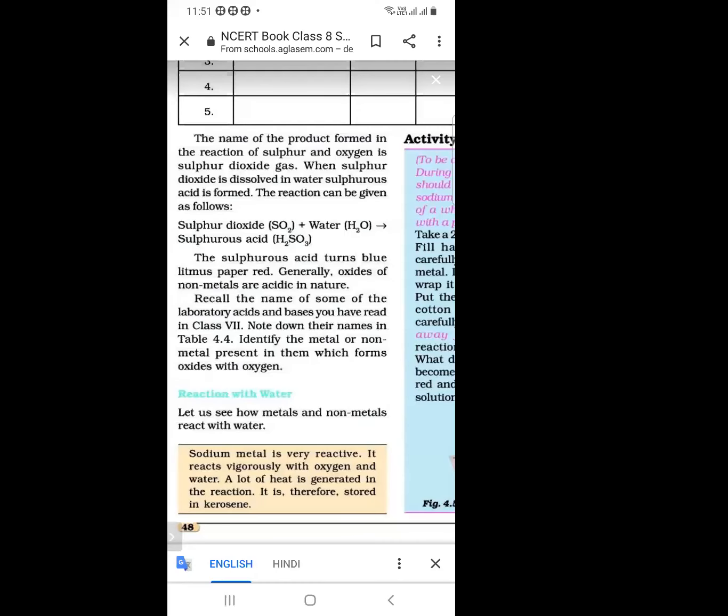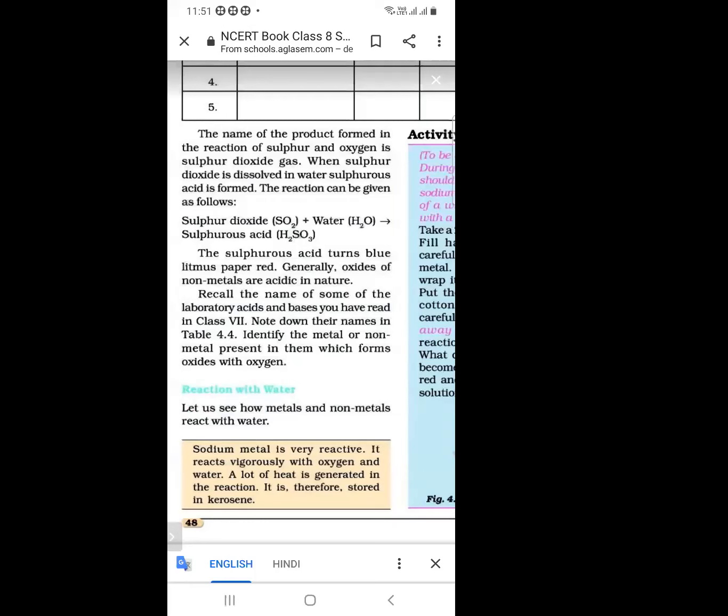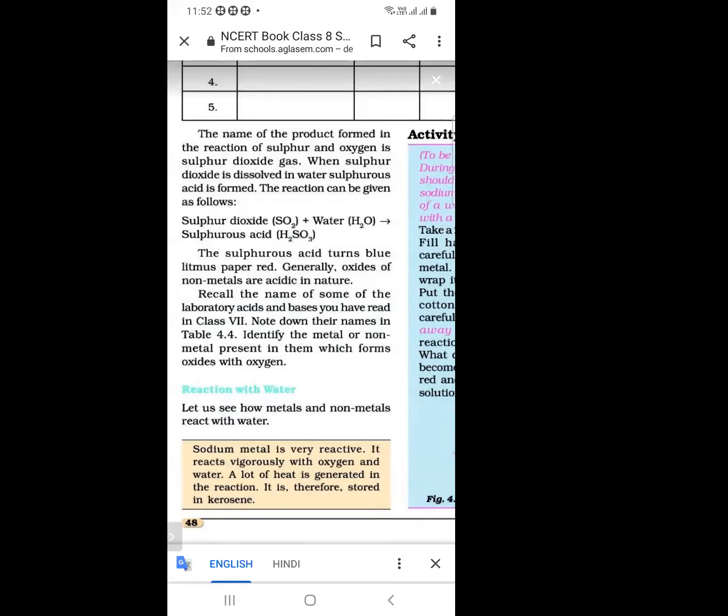All oxides of metals are basic in nature, and all oxides of non-metals are acidic in nature. So this is the reaction of metals and non-metals with oxygen. In this reaction, we are reacting metals with oxygen.